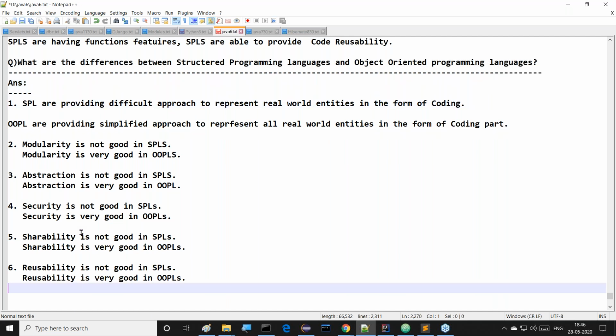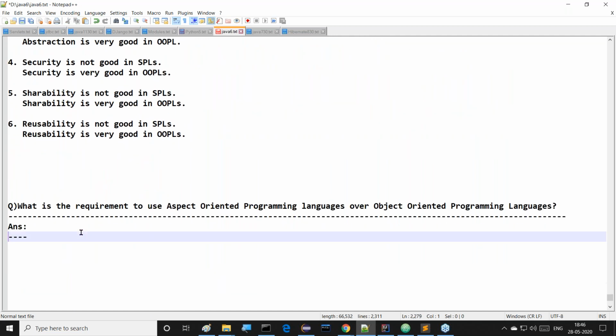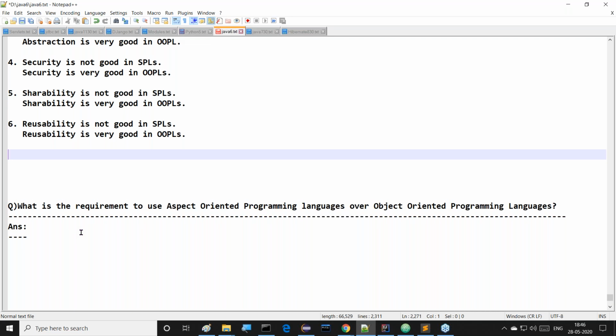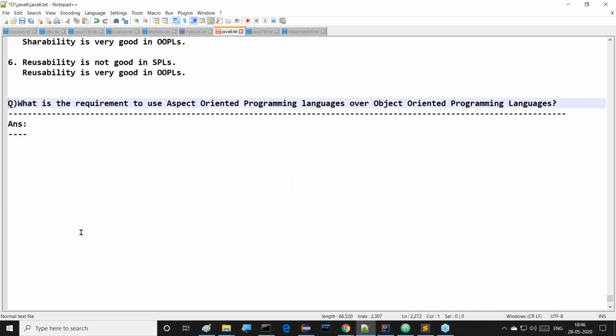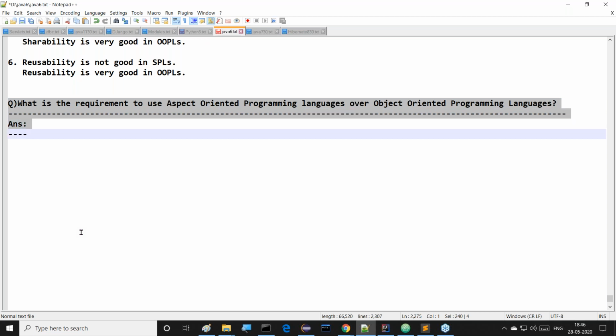Now coming to the next question. What is the requirement to use aspect oriented programming languages over object oriented programming languages? This is the question.